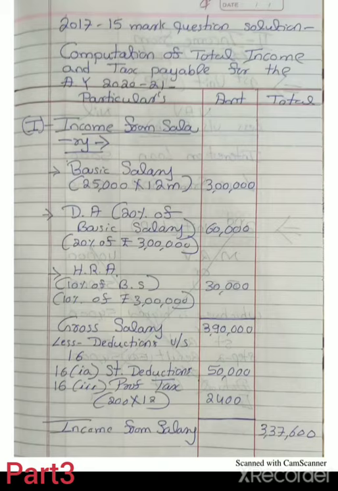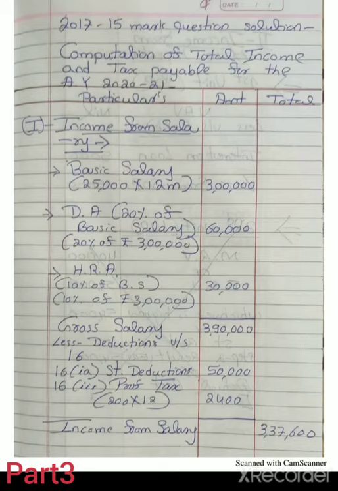Next one is the HRA. Here HRA is given on a percentage basis, 10% of basic salary. So 10% of rupees 3 lakh means 30,000 is taxable. 3 lakh plus 60,000 plus 30,000, total salary is called gross salary, 3 lakh 90,000.